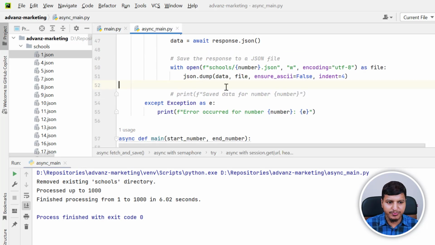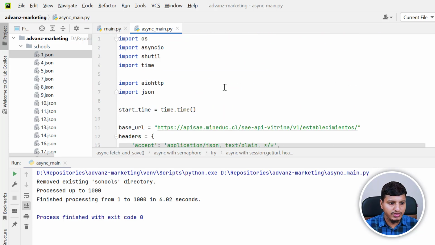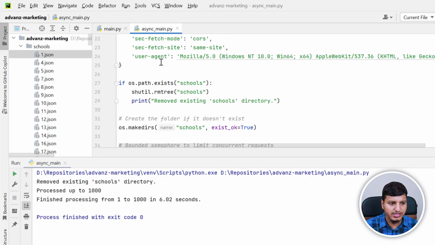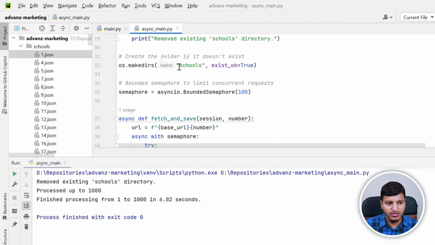But in the second approach, what I did differently is that instead of using the requests library, I have the same things like start time, base URL and headers, removing the folder and making the directory. But instead of the requests library, I'm using asyncio. And then I'm using a bounded semaphore. What this will do is limit the concurrent requests to only 100 at a time.